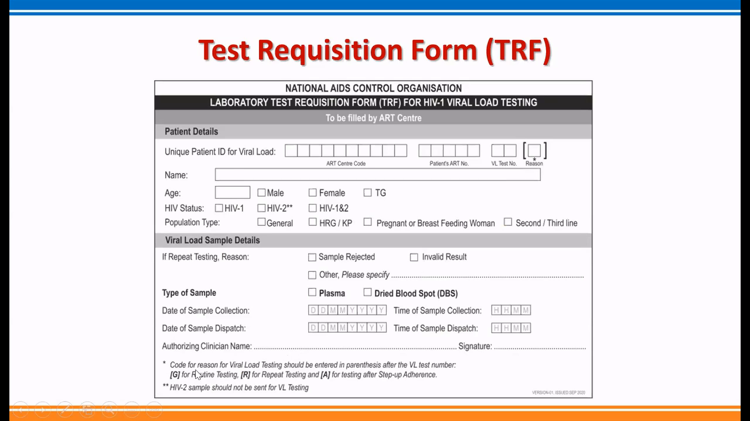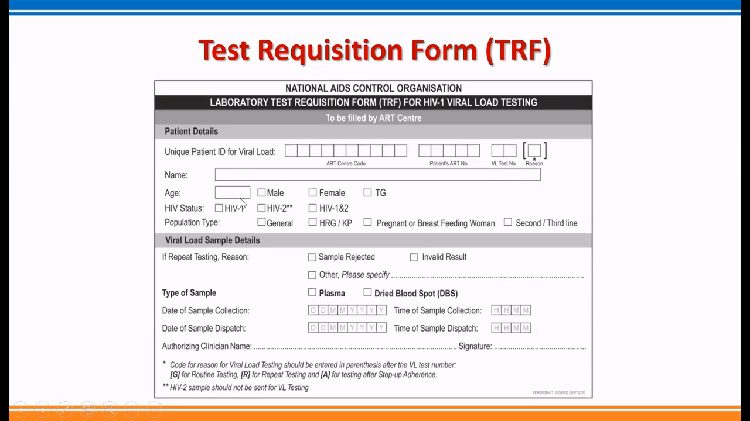Here, these are the codes. G is used for routine testing, R is used for repeat testing, and A is used for those patients who have shown a first viral load count of more than 1,000 and have been provided step-up adherence counseling. After step-up adherence counseling, when the sample is collected, then the abbreviation A has to be put here in reasons.